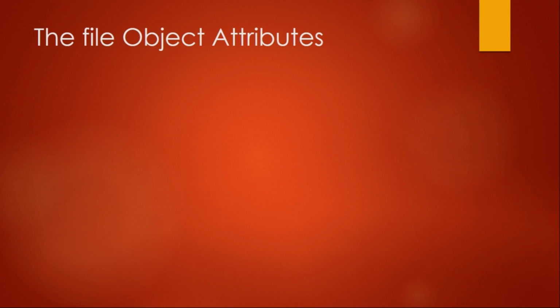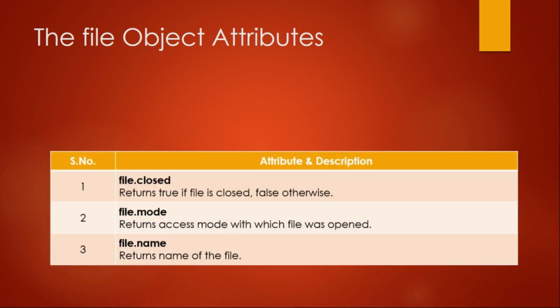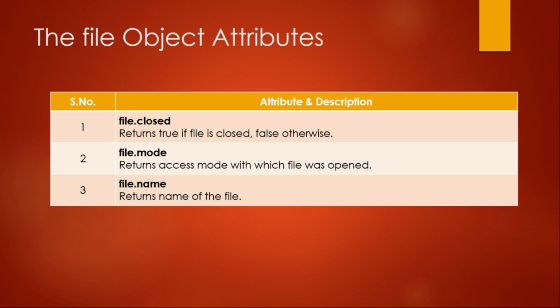Now there are some file object attributes. file.closed returns true if the file is closed, otherwise its value will be false. file.mode will return the access mode by which the file was opened, and file.name will return the name of the file. Here file is the handle.